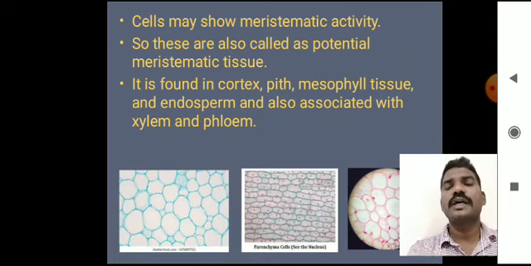Generally, parenchyma tissue is mostly found in the cortex region and pith, mesophyll tissues of leaves, and endosperms, and is also associated with the xylem and the phloem.